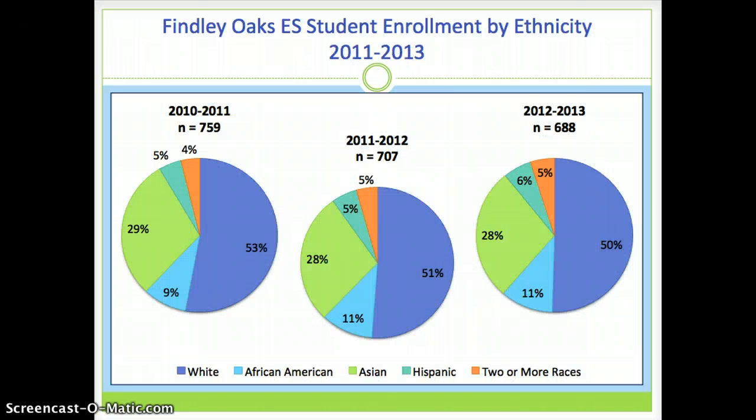Before we look at scores disaggregated by subgroup, let's first look at the school population over the past 3 years. As you can see from these graphs, our school population has not had much change in terms of ethnicity and racial groups.